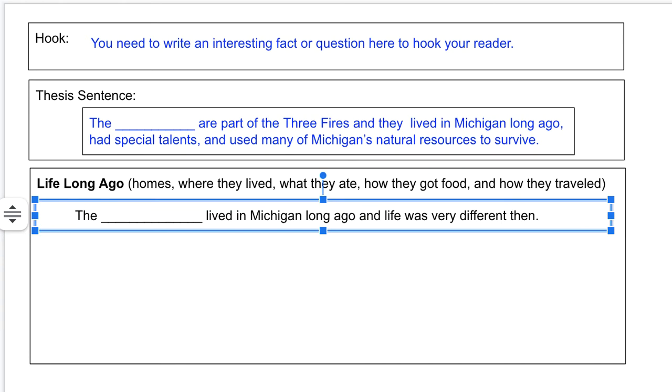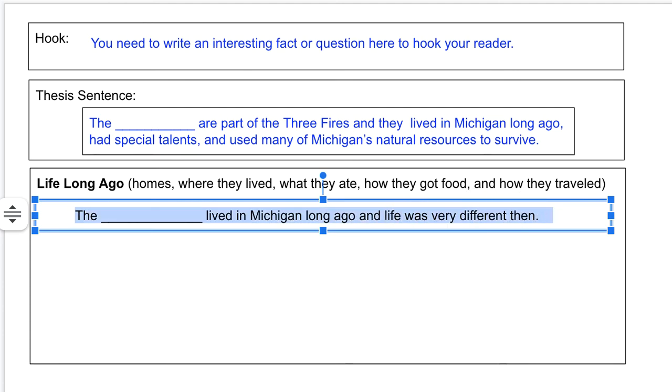And then I'm going to go on to my details from my research. Something about they traveled by canoe through the waterways, or they moved with the seasons, or maybe something about the homes they lived in. Did your tribe live in wigwams and longhouses, or did they just live in the wigwams? What's your research say? So I'm going to talk about all of that in my paragraph and then end with a good conclusion.